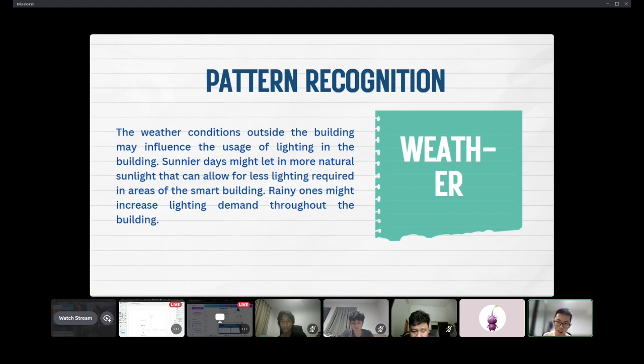Now we have the second pattern recognition, which is the weather. The weather conditions outside the building could also affect the usage of lighting inside the building. For example, sunny days will let in more natural sunlight, which means less lighting is required in the areas of the smart building. On the other hand, rainy weather can increase the lighting demand throughout the smart building. Next.